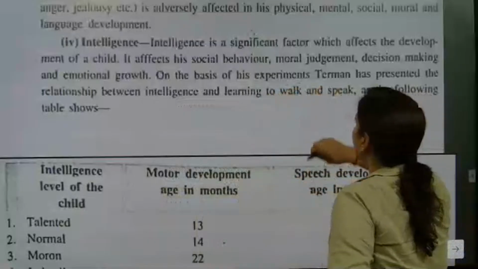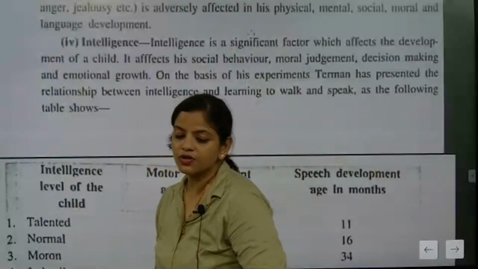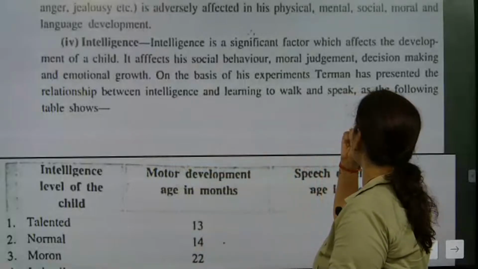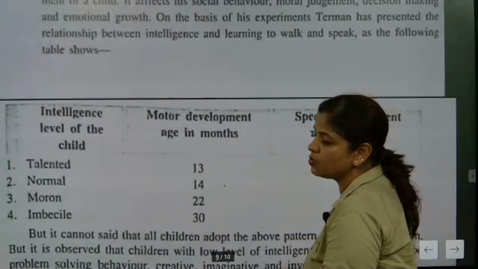It affects his social behavior, moral judgment, decision making, and emotional growth. Okay. So now here, on the basis of his experiment, Turban has presented the relation between intelligence and learning to walk.